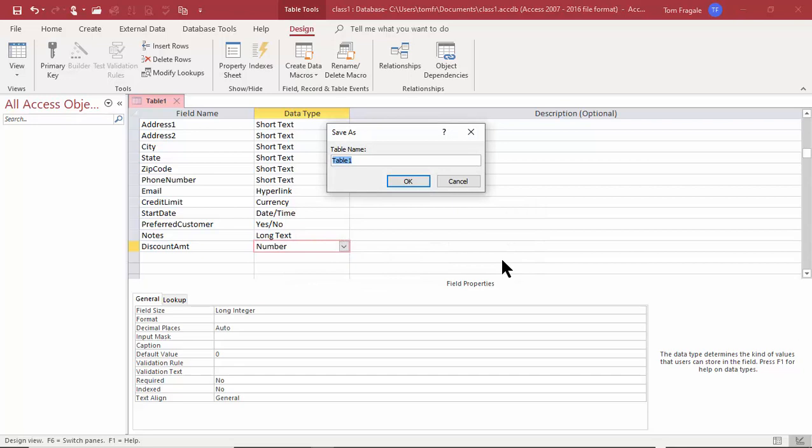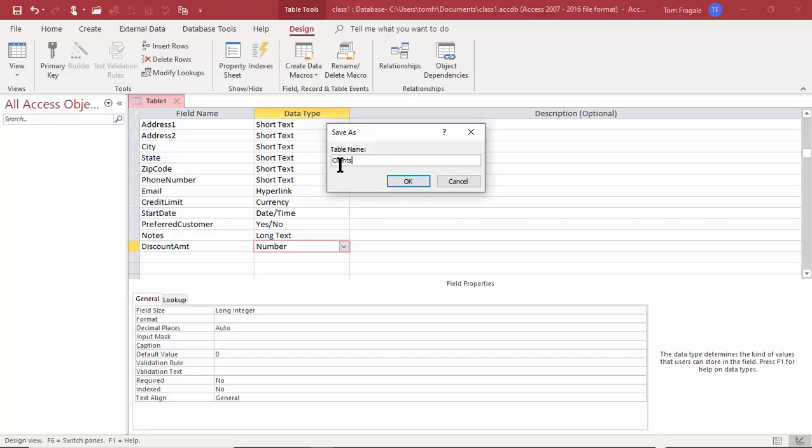Now you want to give each table, each object in your database, a name. So I'm going to call this table clients. Now in some Access databases, they'll have a naming standard for the object names as well. Sometimes the tables will have a prefix of TBL. The queries could have a prefix of QRY. The forms can have a prefix of FRM. And the reports can have a prefix of RPT. So it might be called TBL clients. So sometimes you might see that. If your company does that, please do that as well.